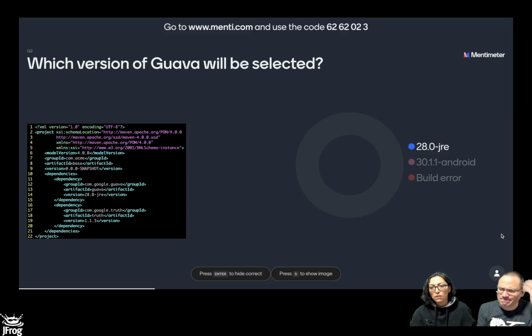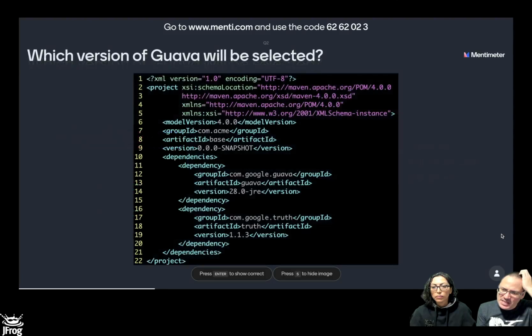Why is this, Andres? Well, if Maven were to be aware of semantic versioning, then it should have picked 31.1 Android, because it's newer, but it didn't pick that one. It picked 28. In the previous example, where we had two direct dependencies, the last one won, right? So that was version 28. Also here, we thought that Truth, being the last one, is the one that will bring Guava, but it didn't.